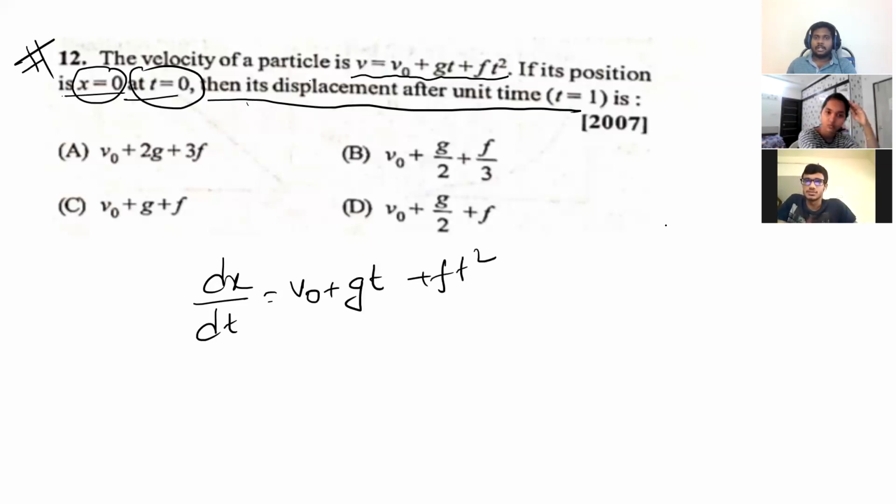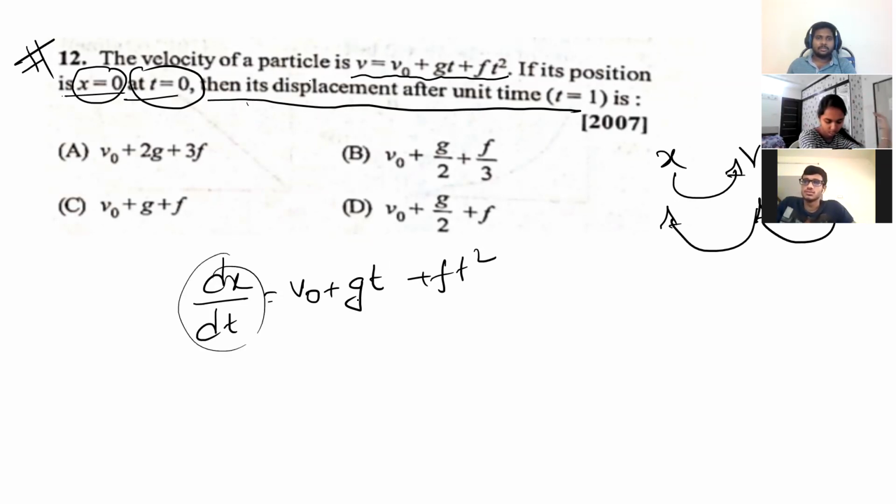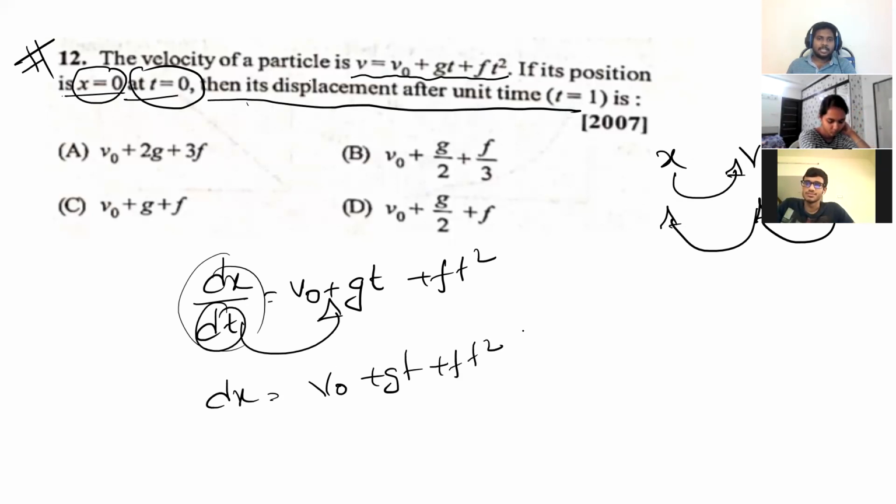v can be written as dx by dt, which is equal to v naught plus gt plus ft square, right? Whenever I told you x, v, a: you differentiate x, you get velocity; you differentiate velocity, you get acceleration. You integrate a, you get velocity; you integrate v, you get position. So dt I can send to this side, so dx is equal to v naught plus gt plus ft square dt.